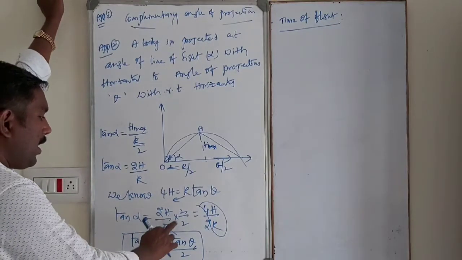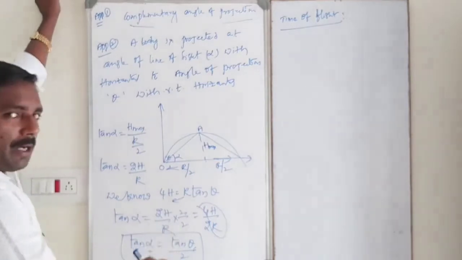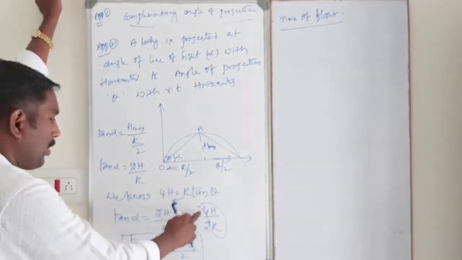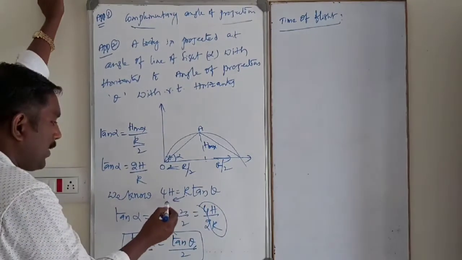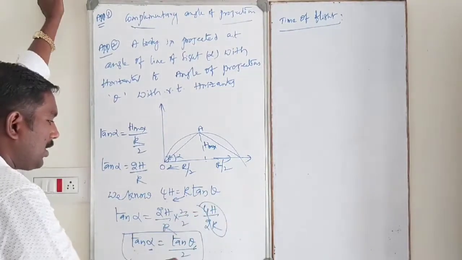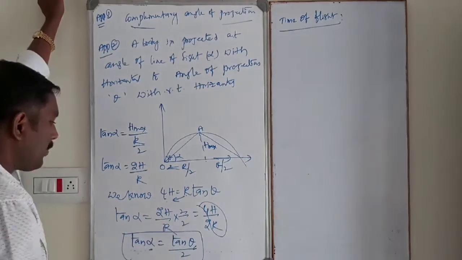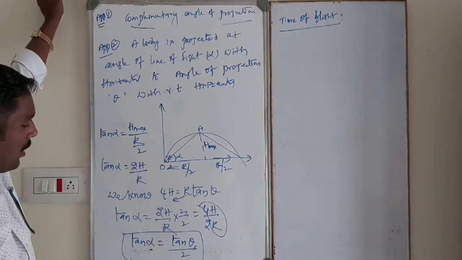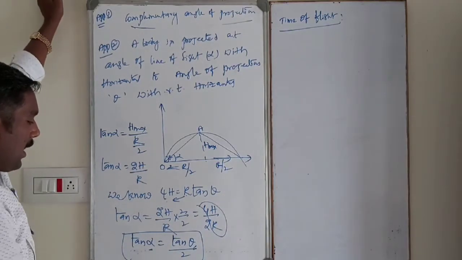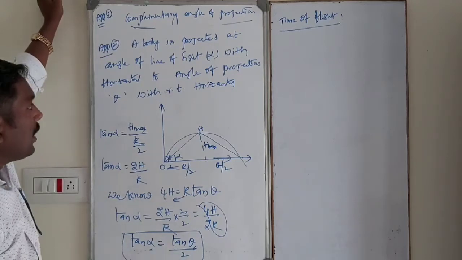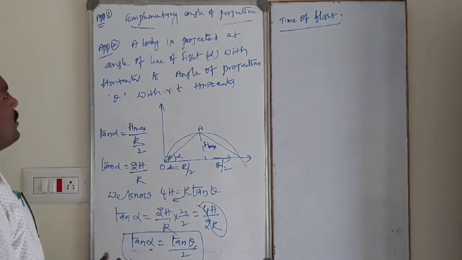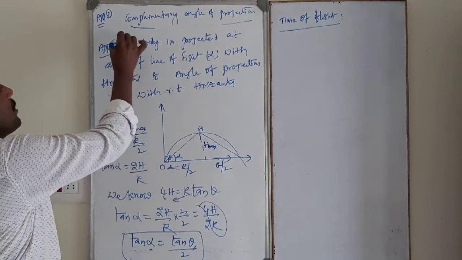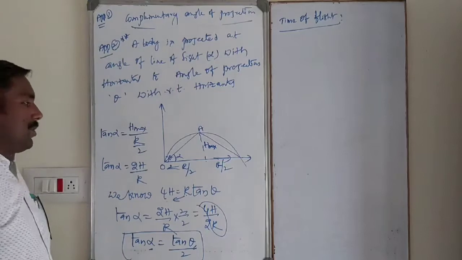See, 2h by r, I multiplied and divided by 2 on top and bottom. 2 into 2, 4h by 2r. So 4h by r is nothing but what? Tan theta. So simply tan theta by 2. This is the relation between the angle of line of sight and the angle of projection. This is also one more important application.